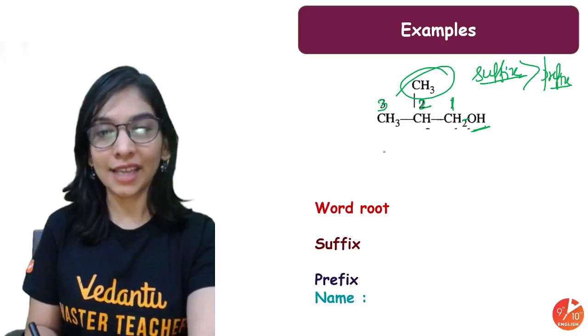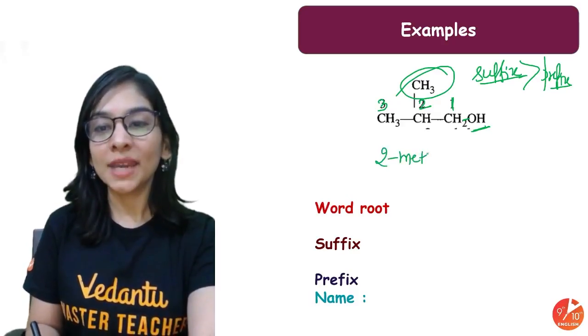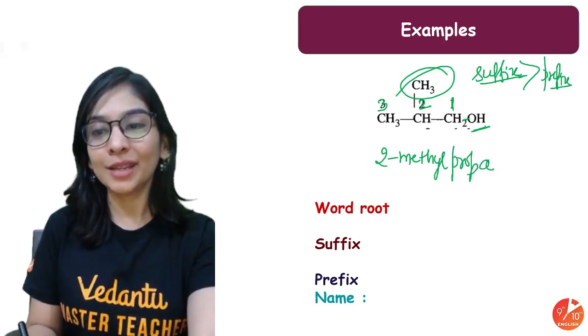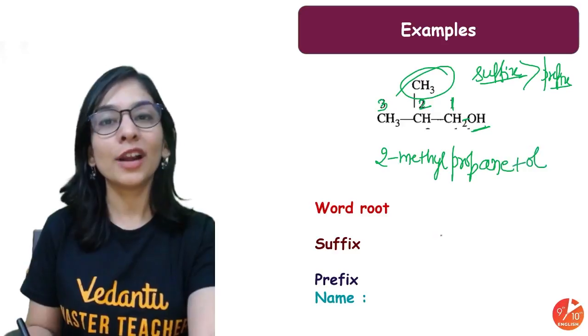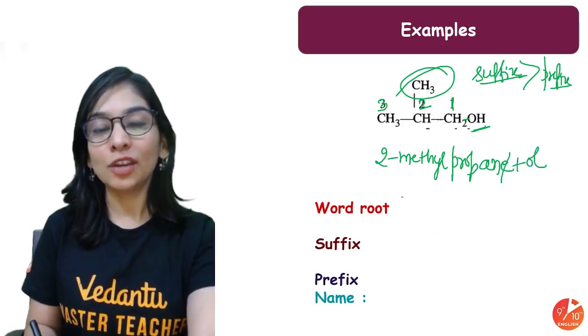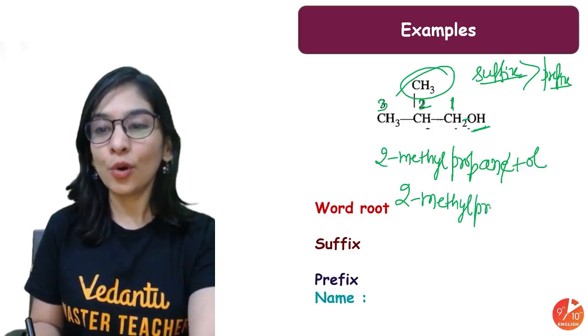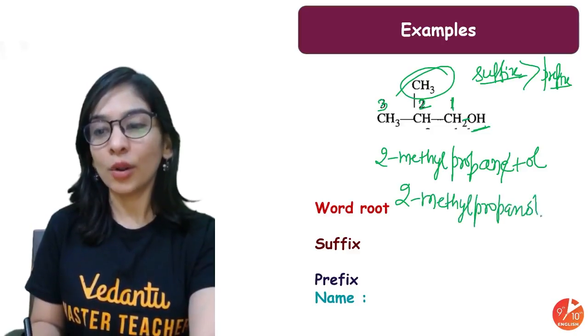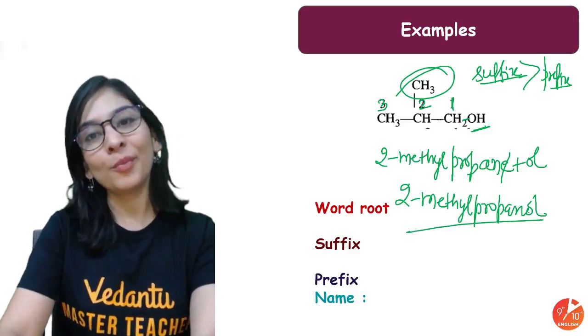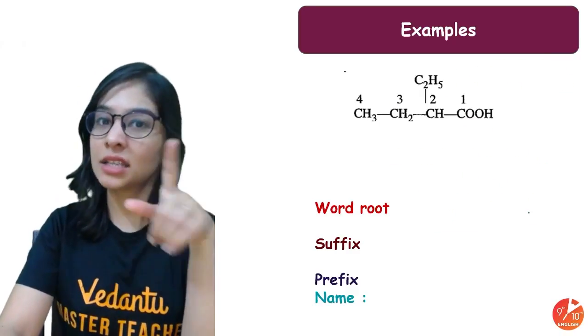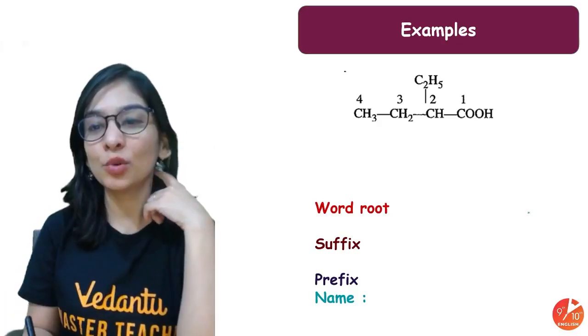Prefix is your alkyl group, 2-methyl, then prop for having a chain of 3 carbon, ane for having single bond, ol for functional group ol, and e will be omitted out. So it will be 2-methyl propanol. Okay, 2-methyl propanol. Easy peasy. Okay, let's discuss one more example and then we'll move ahead.